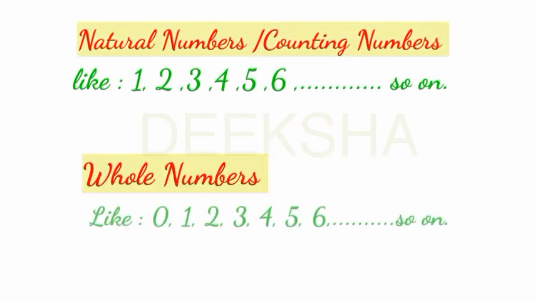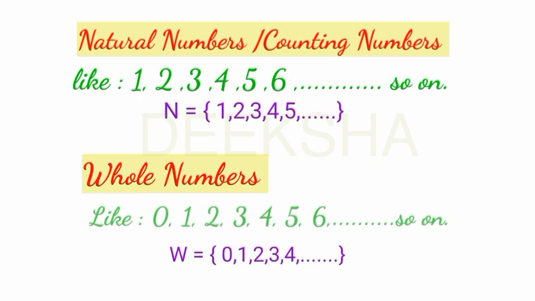If we denote the set of natural numbers by N, how will we represent it? N is equal to, in curly brackets, we will write 1, 2, 3. We will start with 1 because natural numbers start with 1, and so on. Clear? If we represent whole numbers by W, we will write the set of whole numbers as, in curly brackets, 0, 1, 2, 3 and so on.